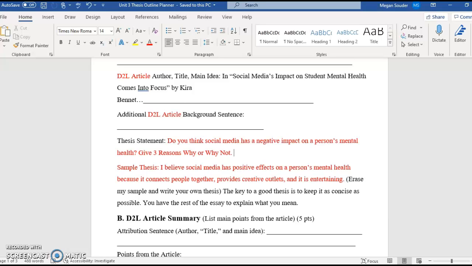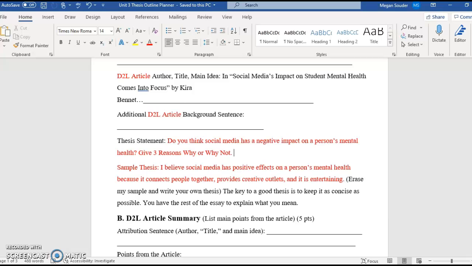You could also do the negative the same way, in the sense that you say, I believe social media has negative effects on a person's mental health because it constantly compares people to others, people are not making real connections, and you could say something about how it disrupts a person's sleep cycle because of the blue light.